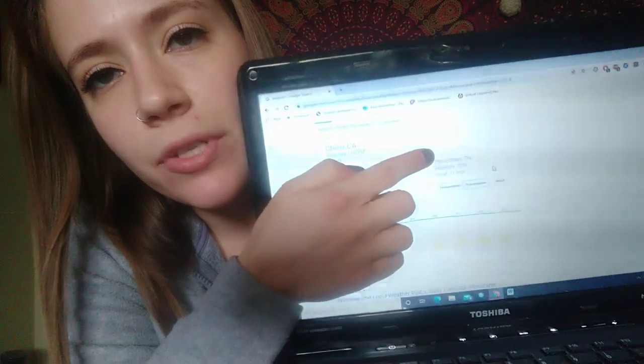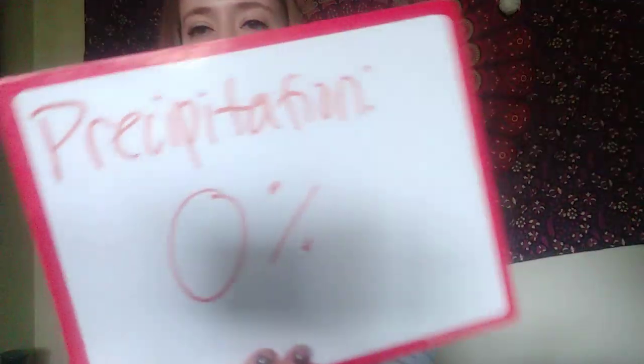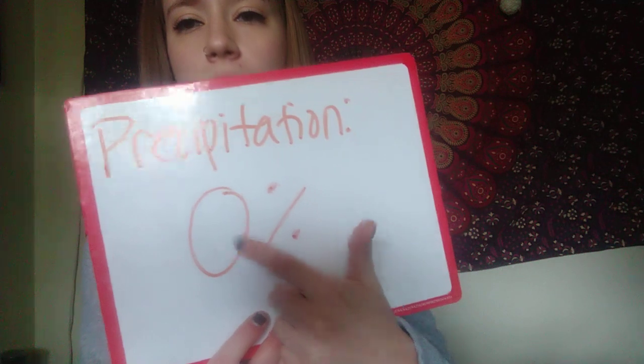where it says precipitation, humidity, and wind. And it says that precipitation, so precipitation, okay, that would be a good spelling word, or a bonus word, I should say. Precipitation is at 0%.